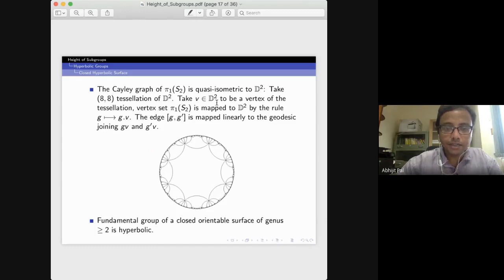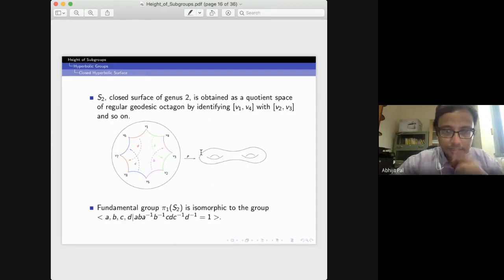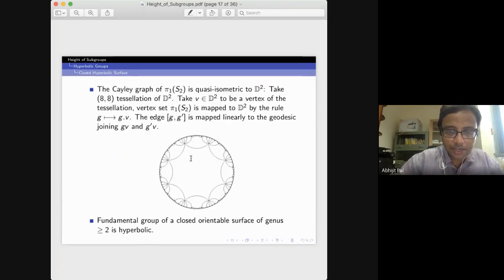So let me go to the previous slide. If you take this geodesic octagon and act on it by an isometry from this pi1 of S2, it will move to another octagon. Okay, so we'll have a tiling of this Poincare disk. So this is this tiling of the Poincare disk.